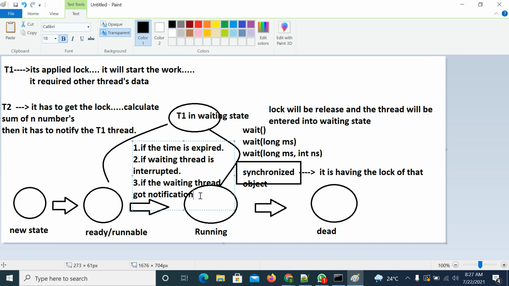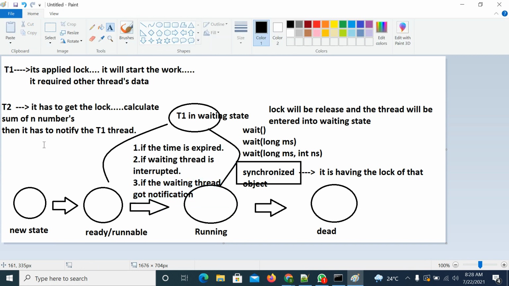So in the third case, how will it get the notification? Who has to give the notification to the waiting thread? In this case, the second thread has to give the notification. How will it give the notification? By calling the notify or notifyAll methods.